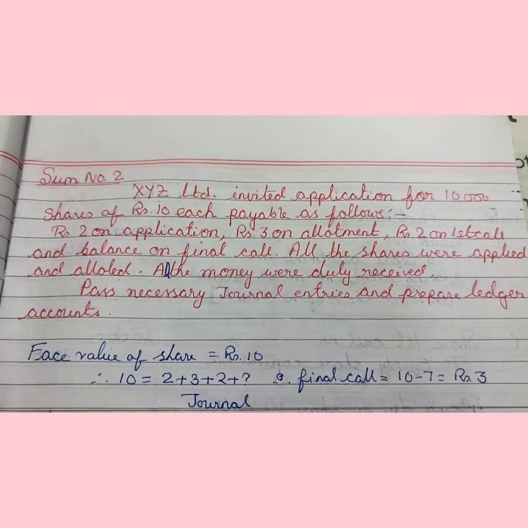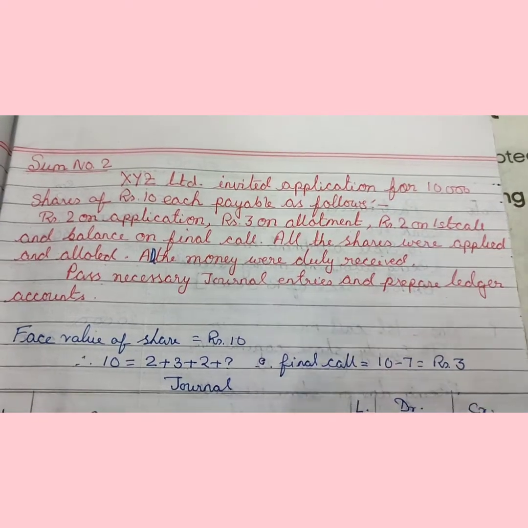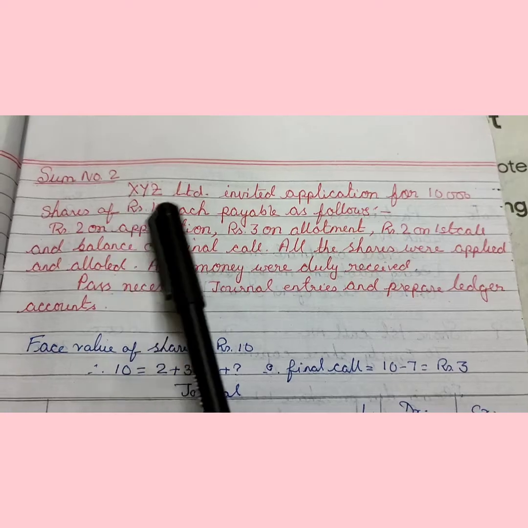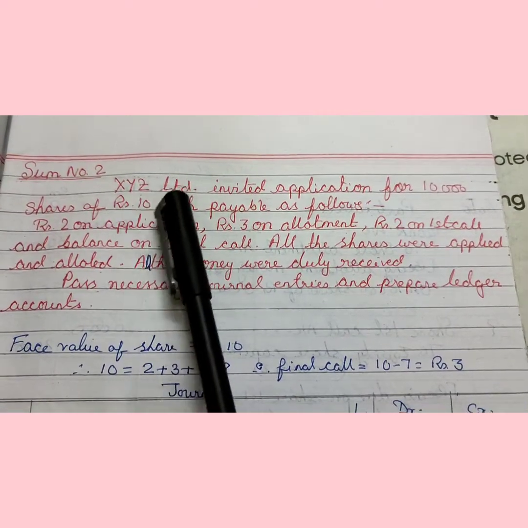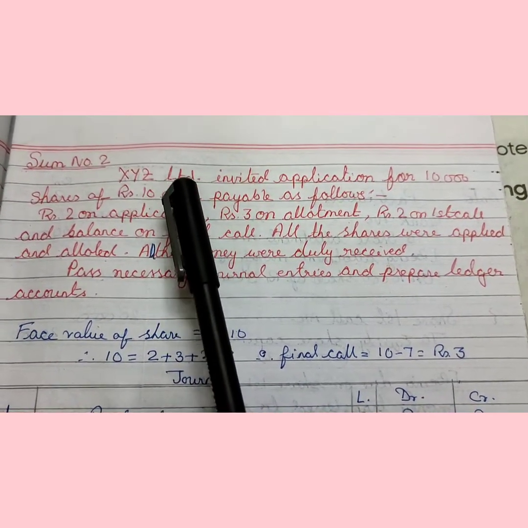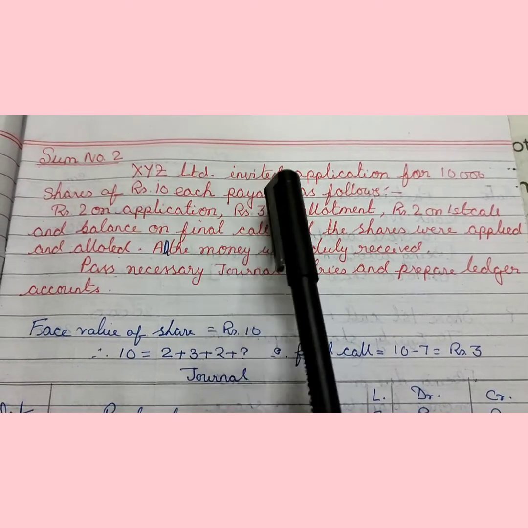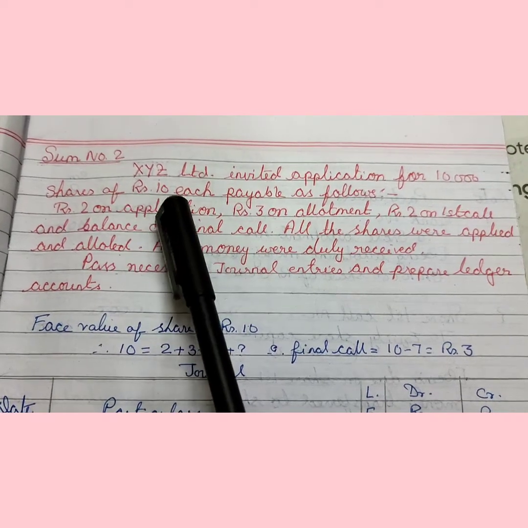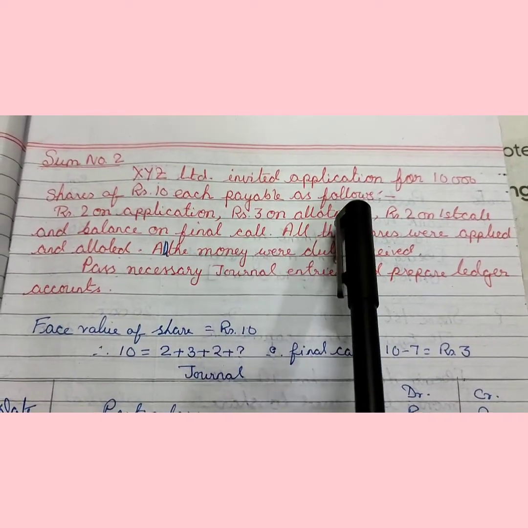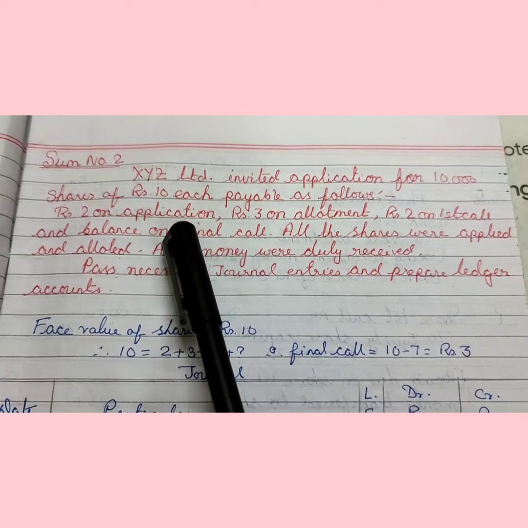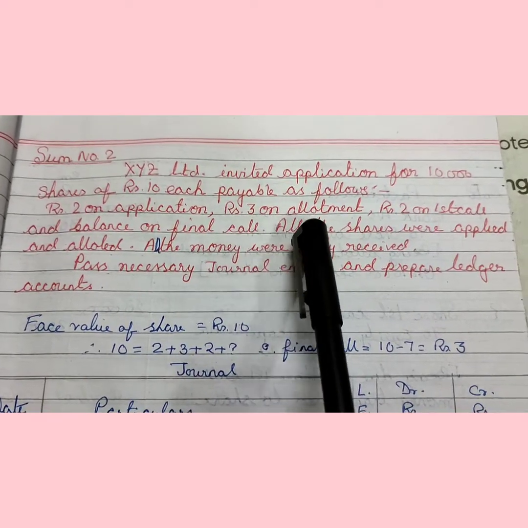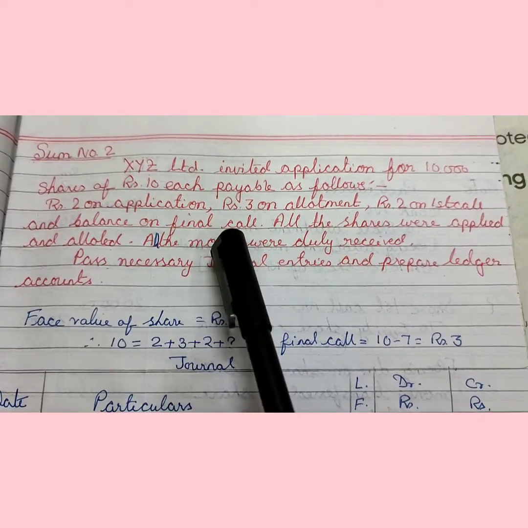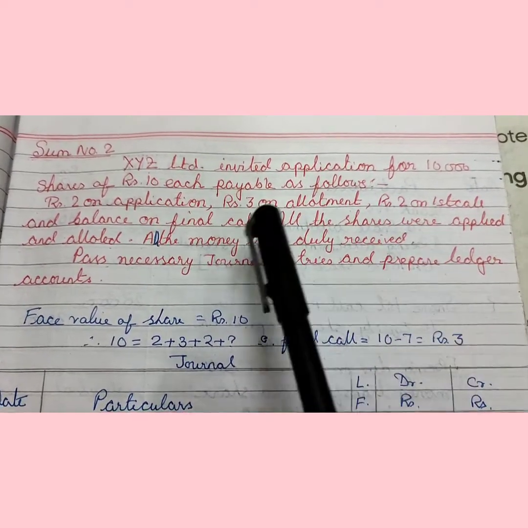Here is a sum for you. Sum number 2 for journal entries for issue of share. What is the question? Question is XYZ Limited. So this is a public company. Invited applications for 10,000 shares of rupees 10 each, payable as follows: rupees 2 on application, rupees 3 on allotment, rupees 2 on first call, and balance on final call. That means there are 4 installments.